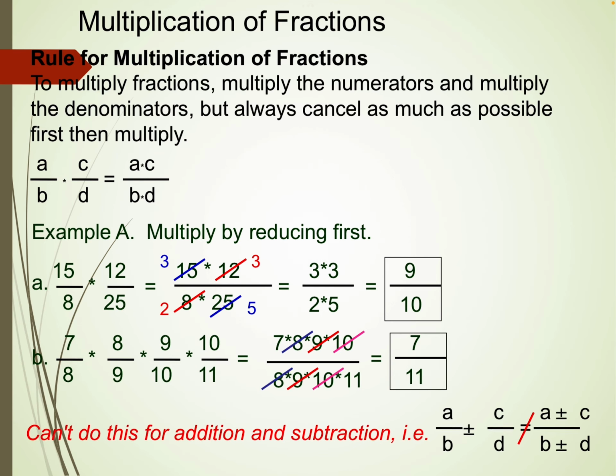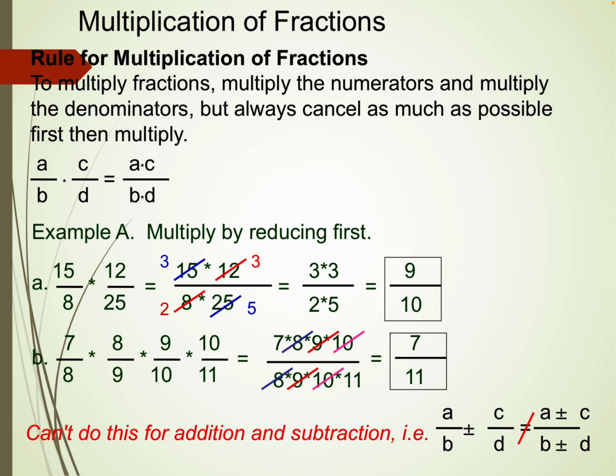Multiplication of fractions. So what is the rule? Multiply the numerators and multiply the denominators. But it is very useful to cancel as much as possible, so we do not have to multiply large numbers. Suppose 15 by 8 into 12 by 25. We can directly multiply 15 into 12 and divide by 8 into 25. It will take more time, but in the exam we have to save time, so we can simplify this.